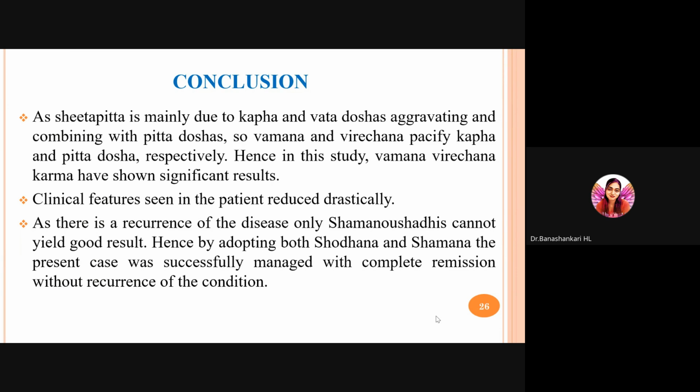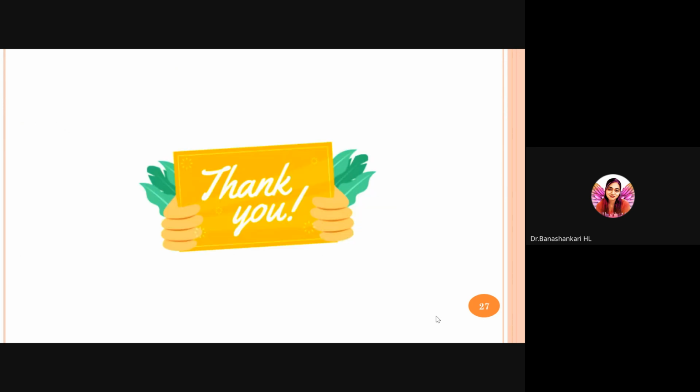As there is a recurrence of this disease, only Shamana Aushadhis cannot yield good results. Hence, by adopting both Shodhana and Shamana, the present case was successfully managed with complete remission, without recurrence of the condition. Thank you.